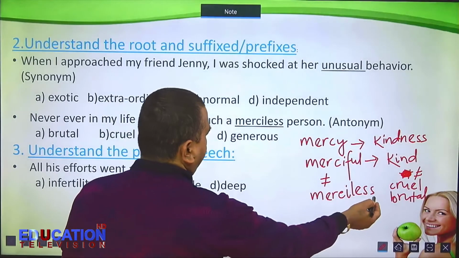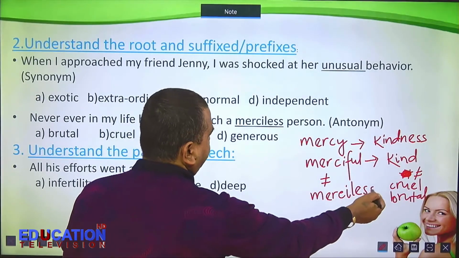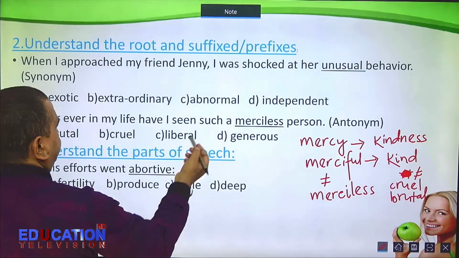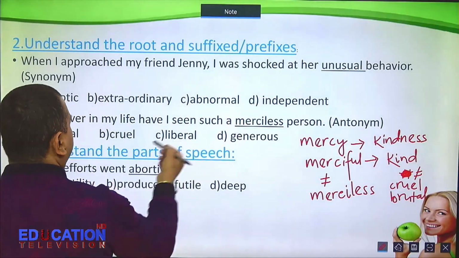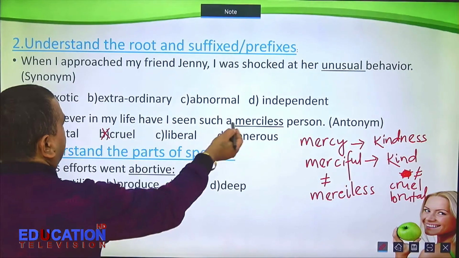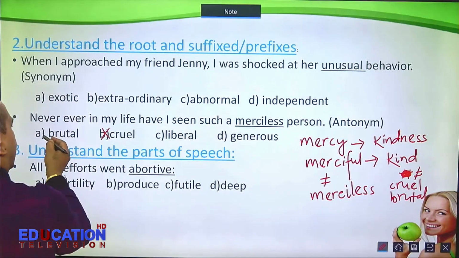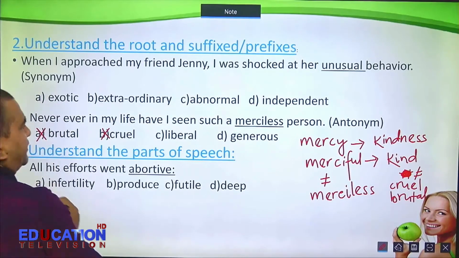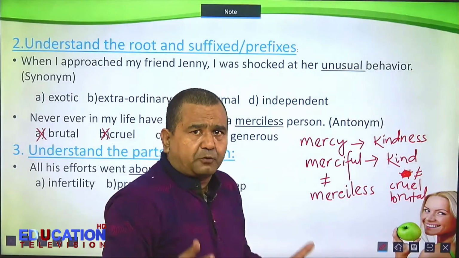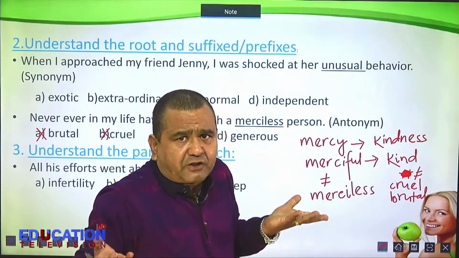So let us see. Merciless, cruel, brutal, they are the same. Merciless means cruel. This is a synonym. It's not correct. Merciless also means brutal. This is a synonym. It's not correct. Liberal, no. Someone who is not very strict, that is liberal.